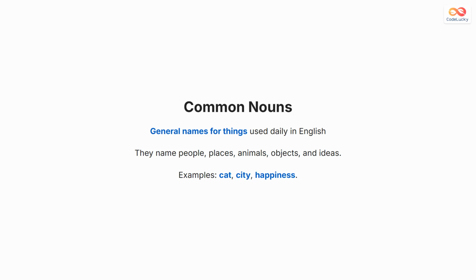Today we will learn about common nouns. Common nouns are general names for things. They help us talk about people, places, animals, objects, and ideas in everyday life. For example, the words cat, city, and happiness are all common nouns. Unlike proper nouns, which name specific things, common nouns refer to any member of a group.